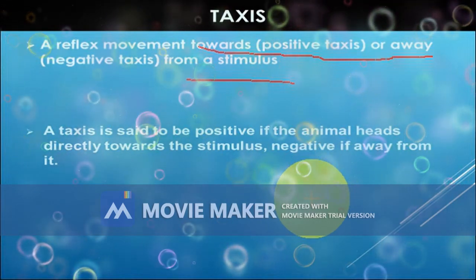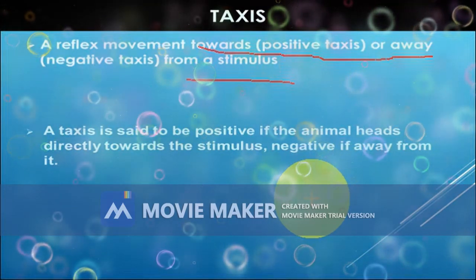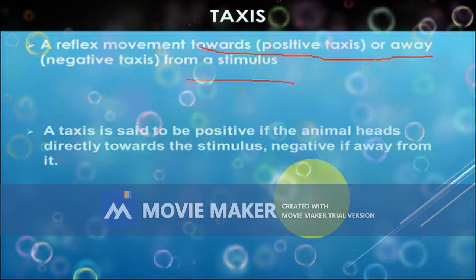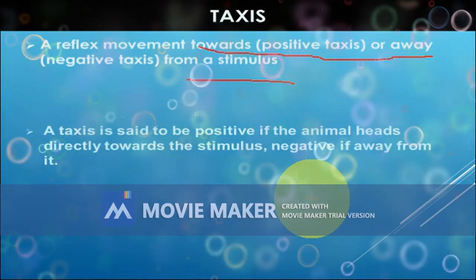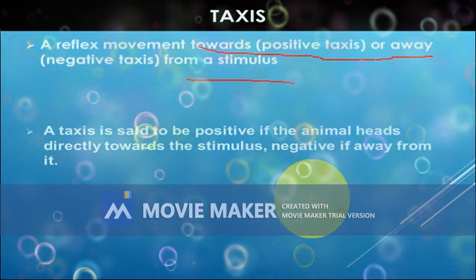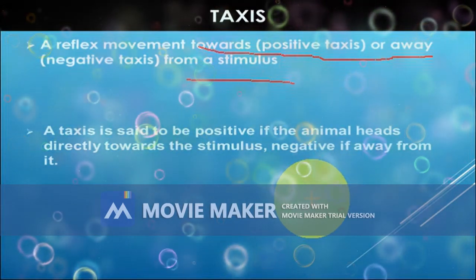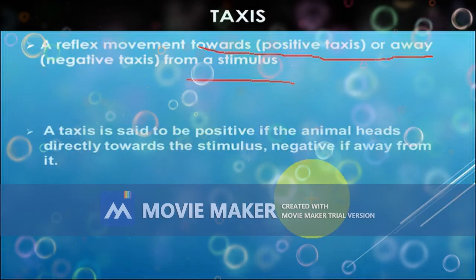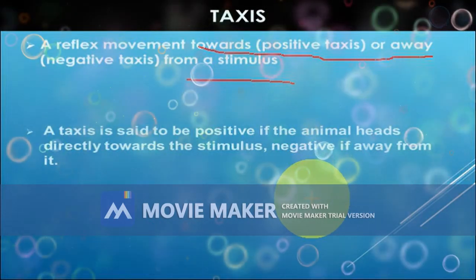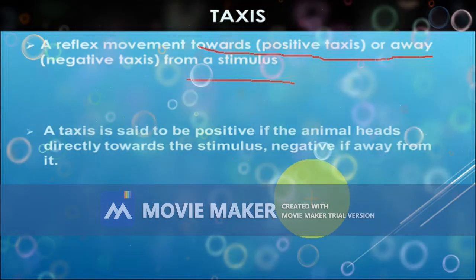So under taxis, you have two types of movement, positive taxis and negative taxis. It means there is a direction in case of taxis. If it moves towards a particular stimulus, it has a positive direction, and if it moves against the stimulus, it has a negative direction. So taxis has a direction.